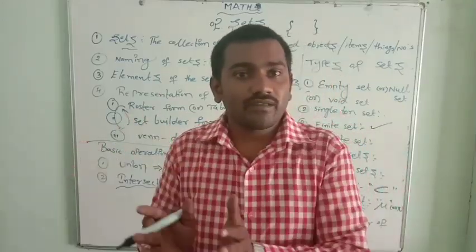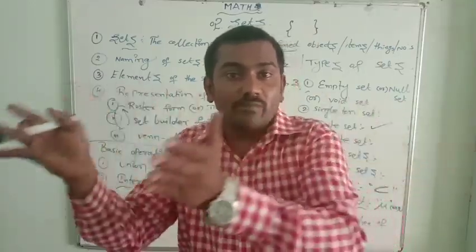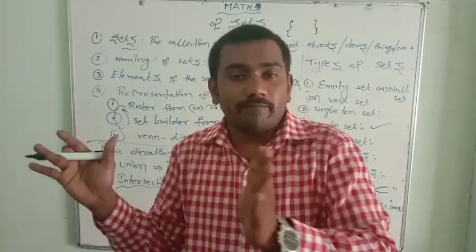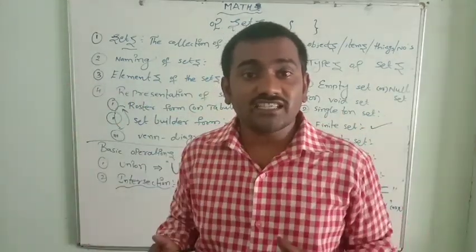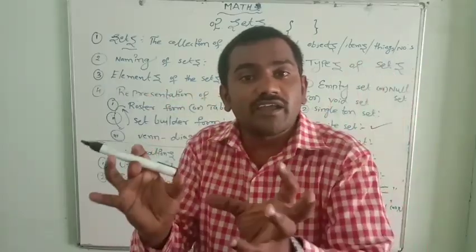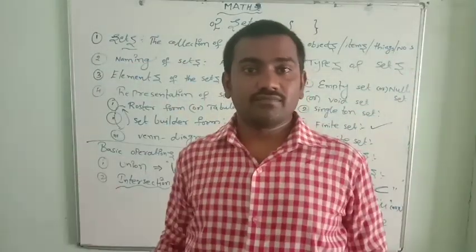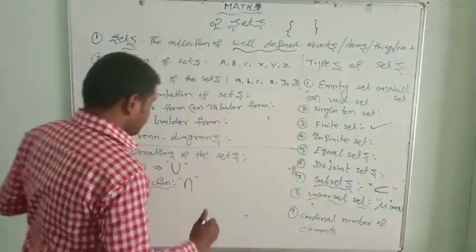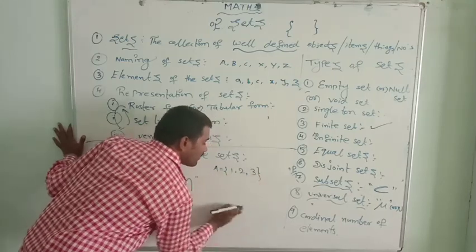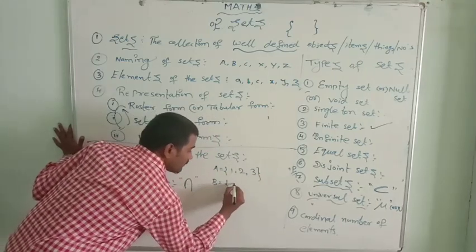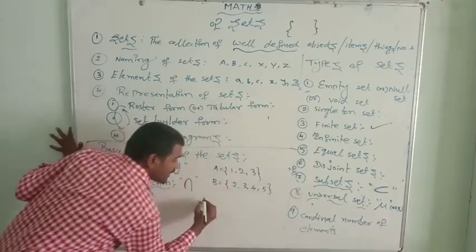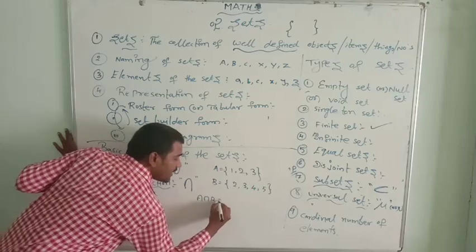Already we know the union: all the elements of A and B, if you write them in a single set, and remember elements should not be repeated, that is known as a union. Intersection: the common elements of set A and set B is known as an intersection. We need to write the common elements. Suppose A equal to {1, 2, 3}, B equal to {2, 3, 4, 5}. So here we need to write A intersection B.